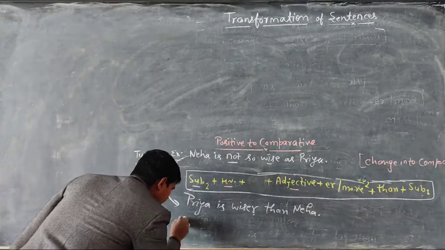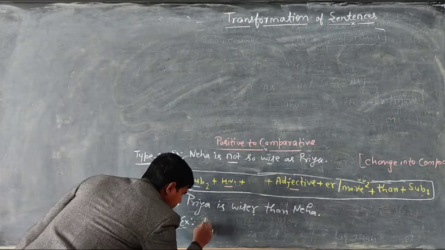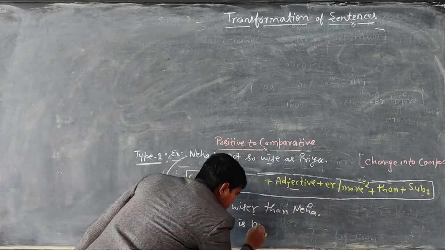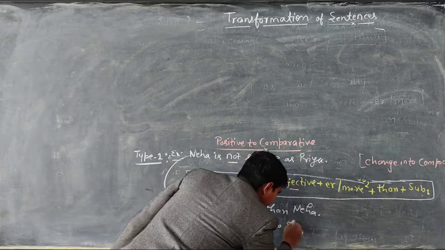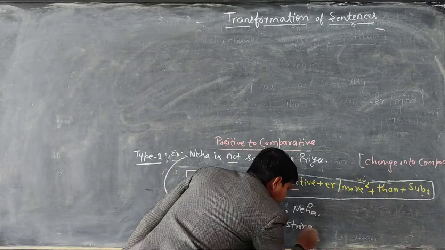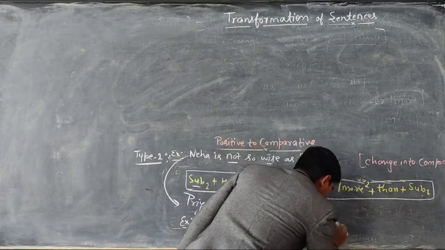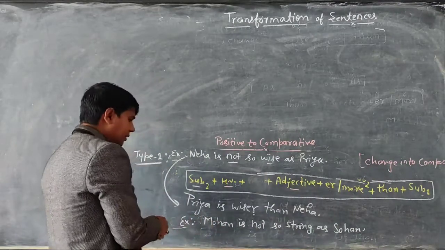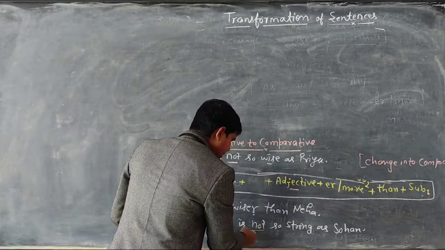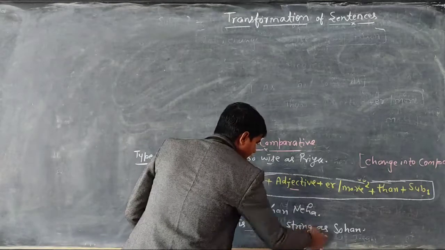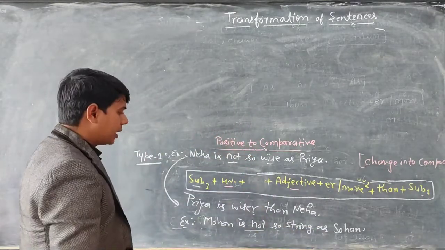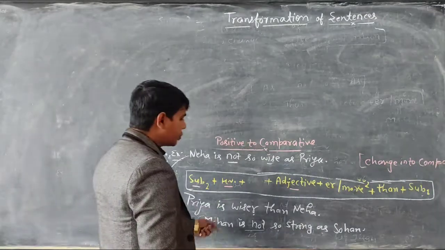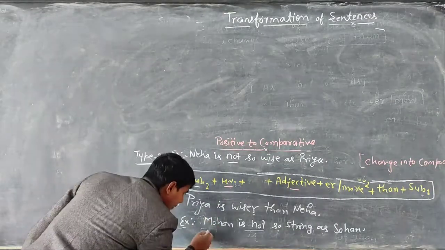One more example. Mohan is not so strong as Sohan. You can see this is a negative sentence. As, so as, these are keywords of positive degree. Now you have to change into comparative. What will you write first?